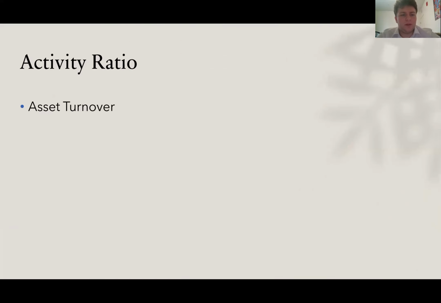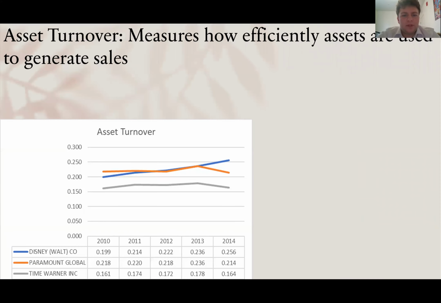So now we'll be going over the activity ratios, starting off with asset turnover. Asset turnover measures how efficiently a company uses its assets to generate sales. With the asset turnover ratio, the higher it is, the better the company is performing. And it's really only helpful comparing with other companies that are in the same industry, which is perfect for this project because you get to compare these ratios with 3 companies in the same industry or field. This ratio is subjective, however, because it depends on the industry that the company is in.